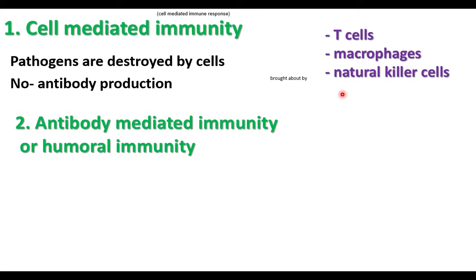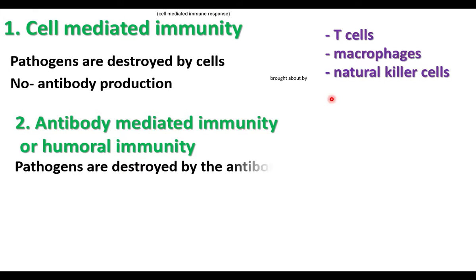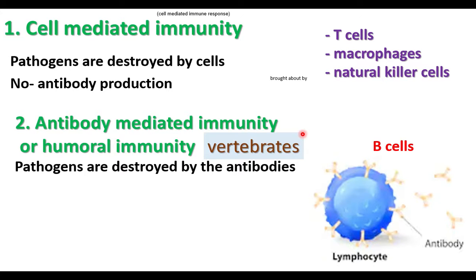Now the antibody-mediated immunity or humoral immunity. The immune response is done by the production of antibodies. Pathogens are destroyed by the antibodies. Antibody production is seen only in vertebrate animals. It is not seen in invertebrate animals. In humoral immunity or antibody-mediated immunity, antibodies are produced by the B cells. B cells are kinds of WBCs. They are a kind of lymphocytes.